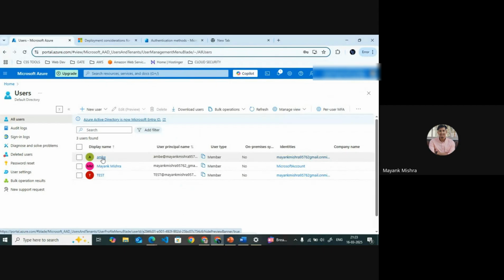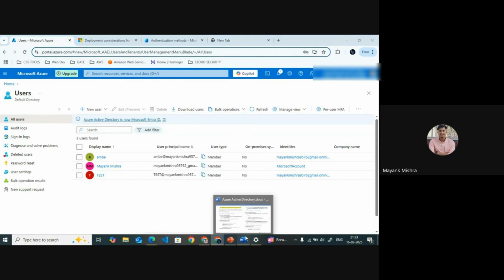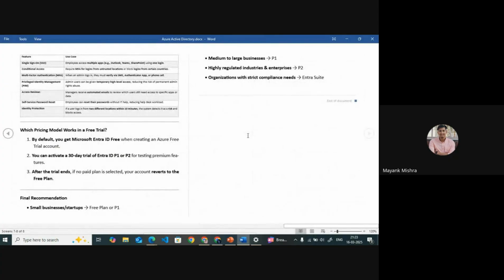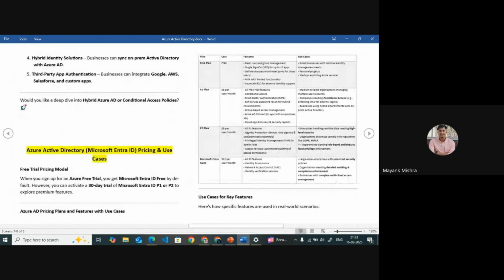Now I want to show you something regarding our Active Directory. There is something we have to see first. You can see this doc file here. There is also the pricing for our Active Directory, or our Entra ID.